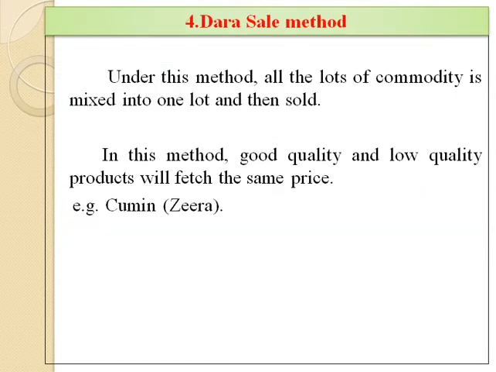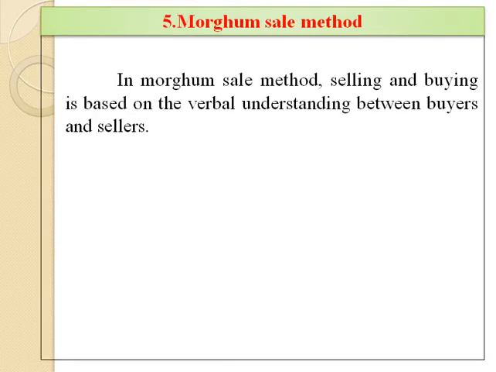Fourth method of buying and selling is the Dara sale method. Under this method, all the lots of commodity are mixed into one lot and then sold as one lot. In this method, good quality and low quality products will fetch the same price. This method is commonly followed in cumin, that is jeera. Fifth one is Morgam sale method. In Morgam sale method, selling and buying is based only on the verbal understanding between buyers and sellers.